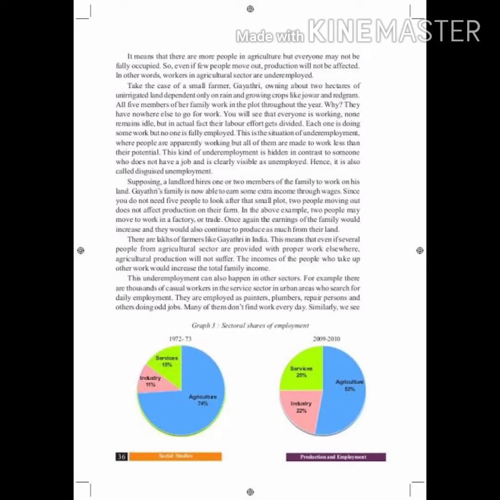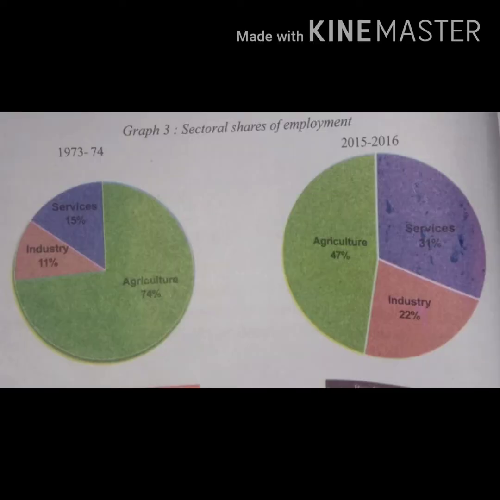Textbook, page number 36, graph 3 shows the share of employment in the three sectors in 1973-74 and 2015-16. The agriculture sector continues to be the largest employer even now. Why did employment not shift out of the agriculture sector?